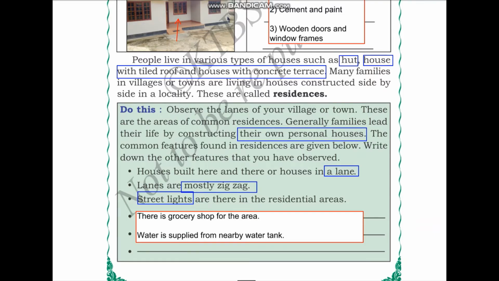I have given two more observations. So in residential areas, we will observe that there is at least one grocery shop for that particular area. So this is where all the residents from that common residences can go and do their grocery shopping. Next, there will also be a nearby water tank in most of the residential areas. This is to supply water to all the residents of that area. You can make other observations also and add to this list.